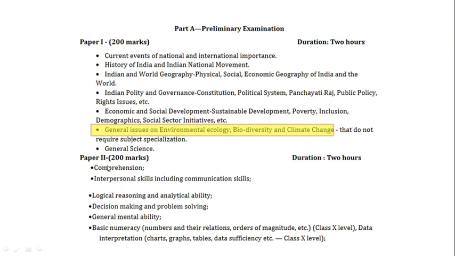Paper 2, however, is a qualifying paper and it includes various MCQs based on comprehension, interpersonal skills, logical reasoning, decision making ability, general mental ability, basic numeracy, etc.